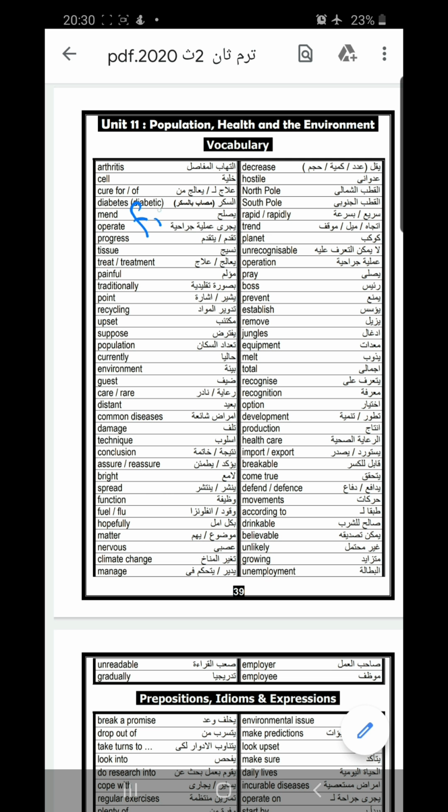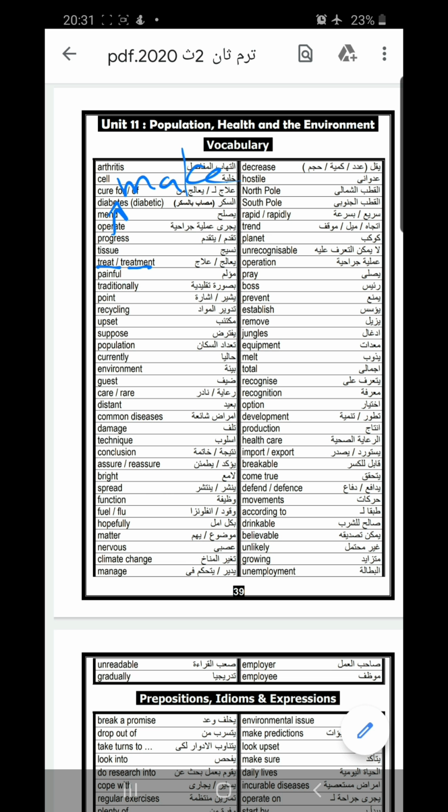Mend equals fix, equals repair. Mend, fix, repair. Operate takes the preposition on. Operate on. Progress: you have to know that progress comes with make. Make progress. Tissue. Treatment. Treat is a verb. Treatment is a noun. The treatment.